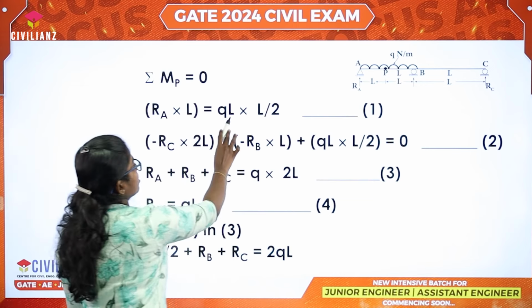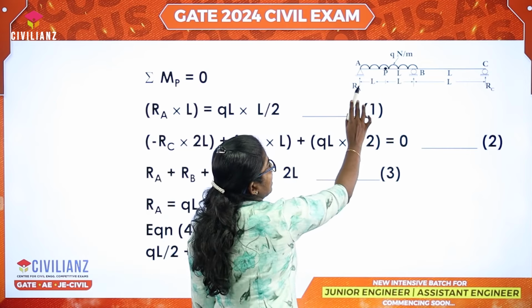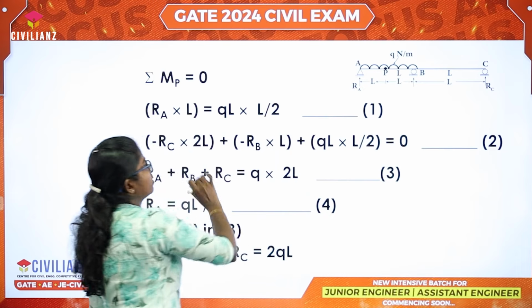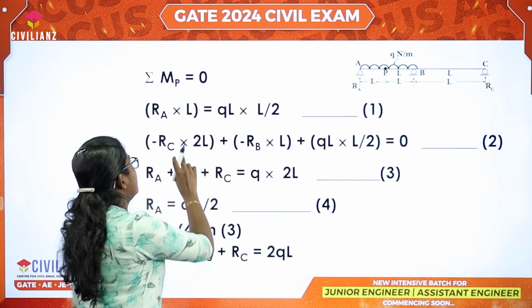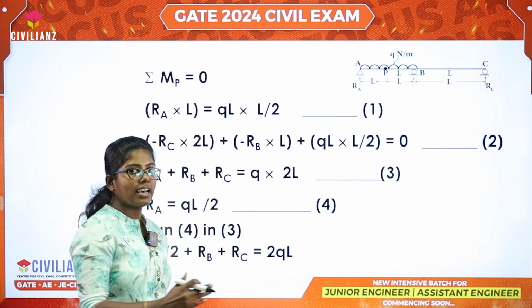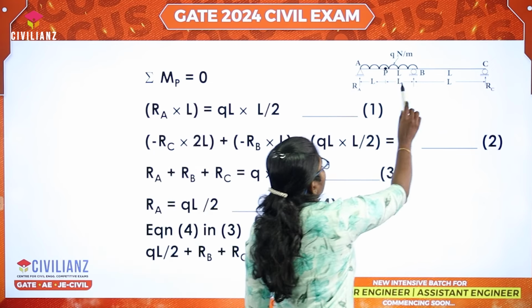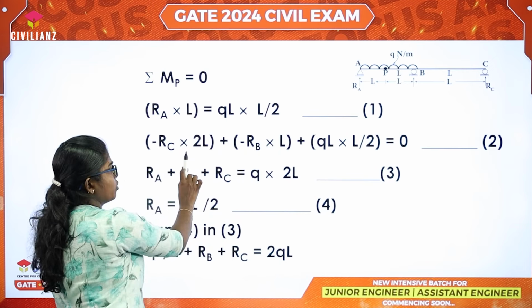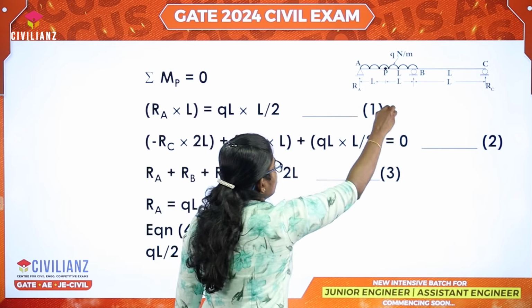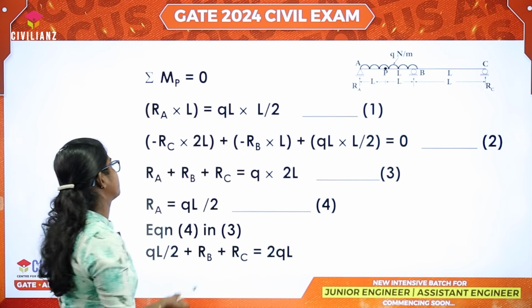RA into L is equal to QL into L by 2. That is, left side is considering RA into L, which is equal to QL into L by 2. This is our equation number 1. We can easily find the value of RA from this equation. Next, we are considering the right part of the structure. Then RC into 2L minus RB into L plus QL into L by 2, which is equal to 0. This is our second equation.